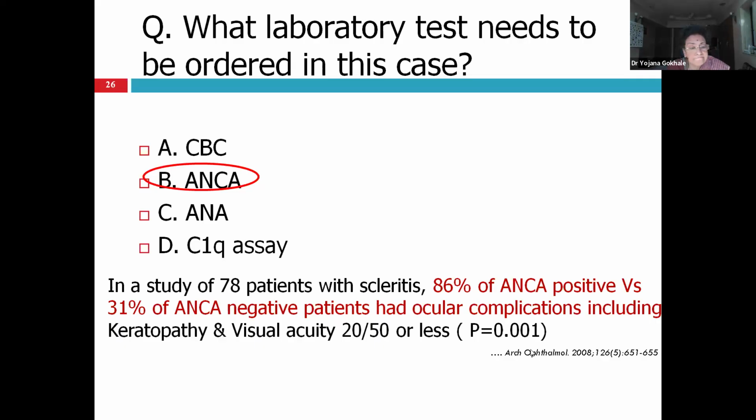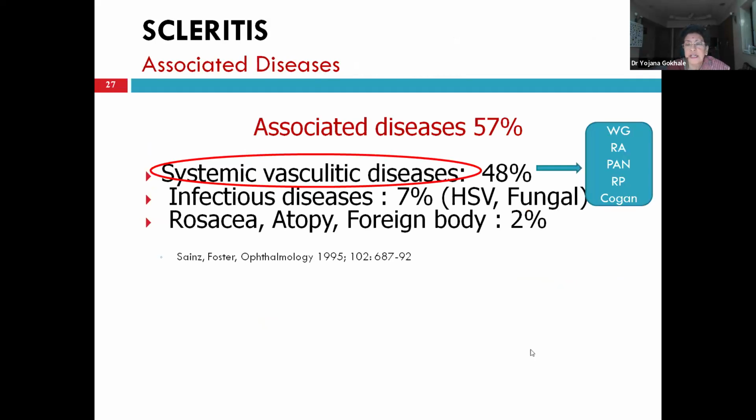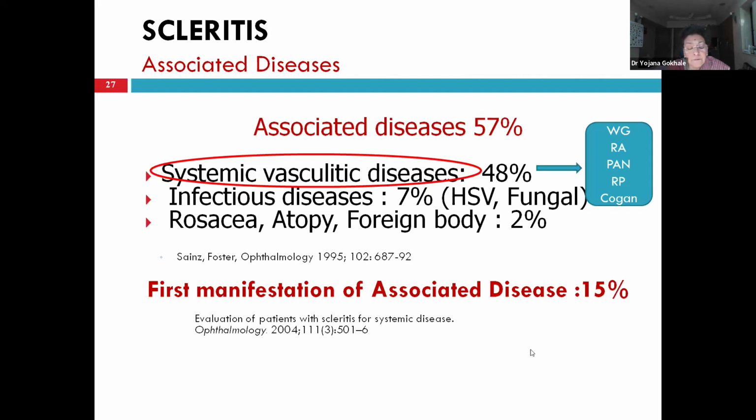A lot of patients with ANCA positive vasculitis can have systemic involvement. Almost 60% of them have systemic involvement. And the first manifestation of ANCA positive vasculitis, that is of GPA, can be scleritis. So in every scleritis, send ANCA.